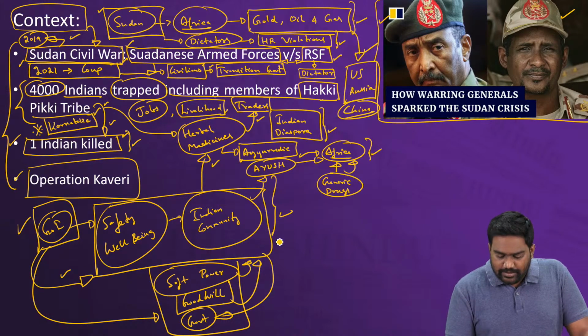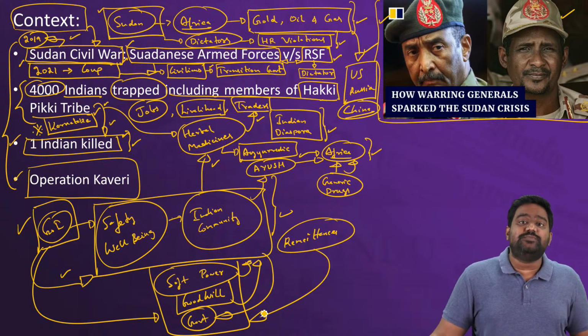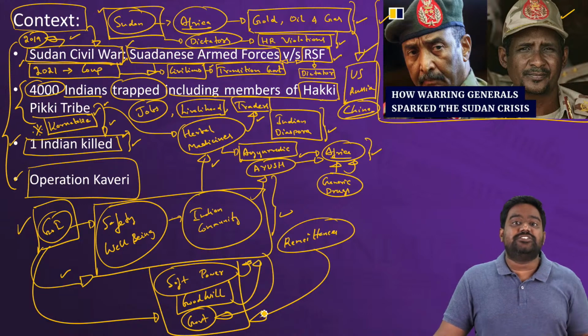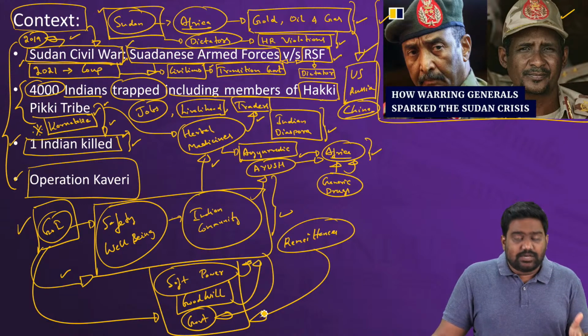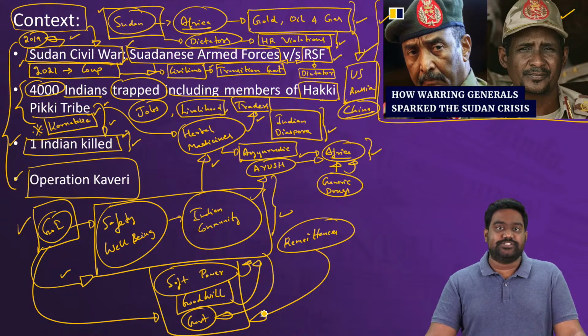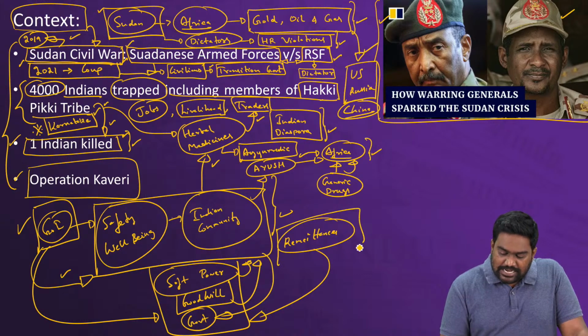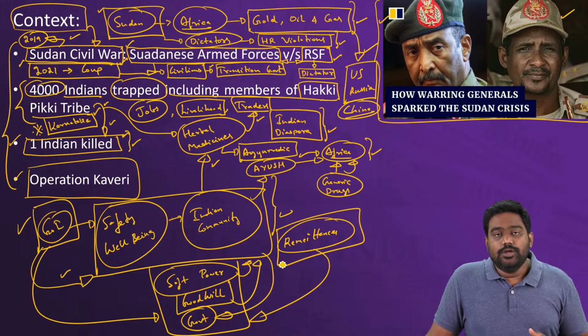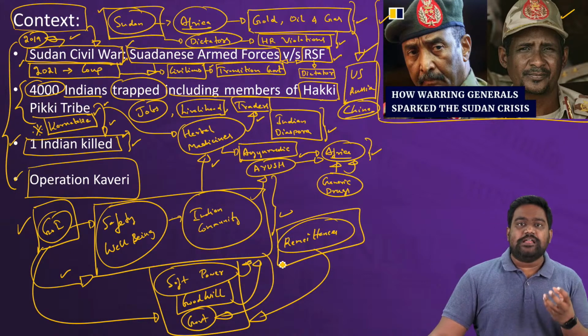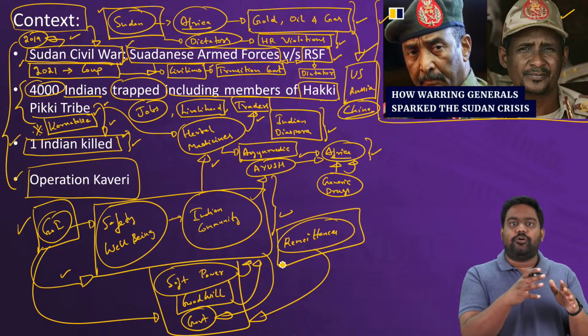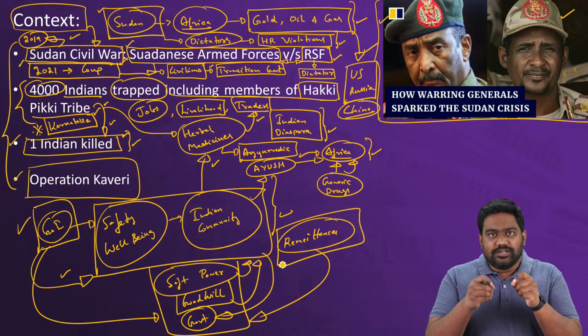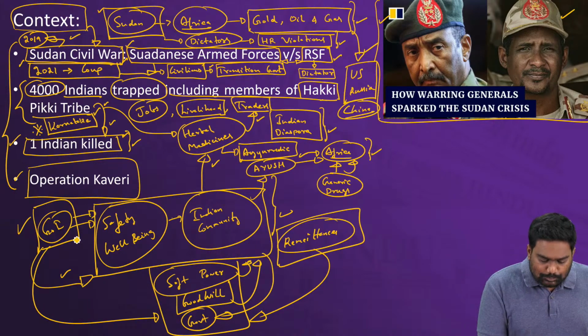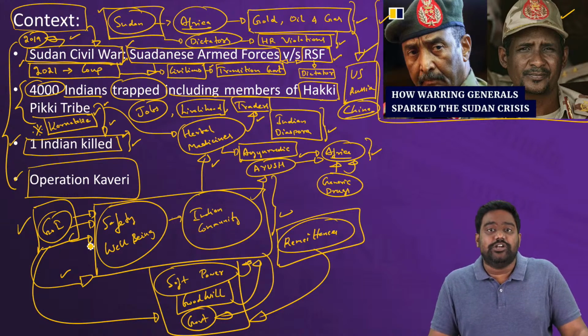And more importantly, they send back remittances to their families in India. The money they send back to their families comes as inward remittances to India. And today, India is the world's largest recipient of inward remittances. We receive more than $100 billion every year, which is critical for bridging our current account deficit. So the Indian community abroad is playing a critical role in our economy and in our foreign policy. So it's only a duty of the government to protect and help the Indian community abroad.